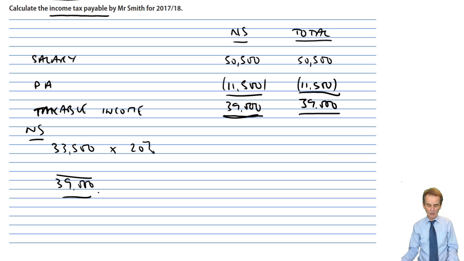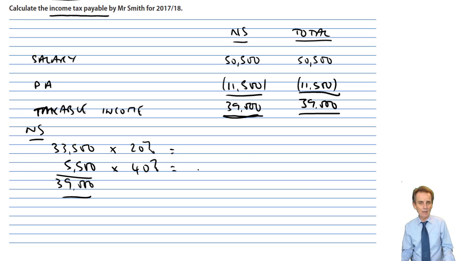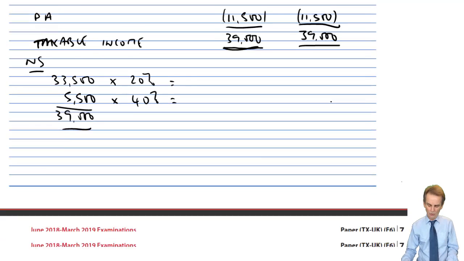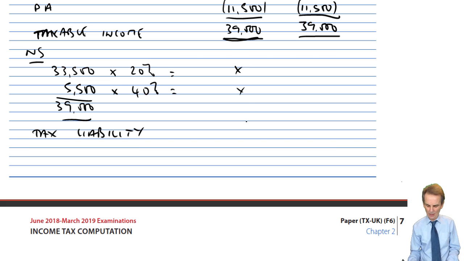So 39,000 is the taxable income. Take away what we've already computed or shown as chargeable to basic rate tax, that's the 33.5, and I think that will leave you with £5,500, and that then will be taxed at 40%. It's then calculator time, work out those tax figures, and that then will bring you down to, once you've got those numbers, your tax liability. So you add your basic rate and your higher rate together and you get your tax liability.